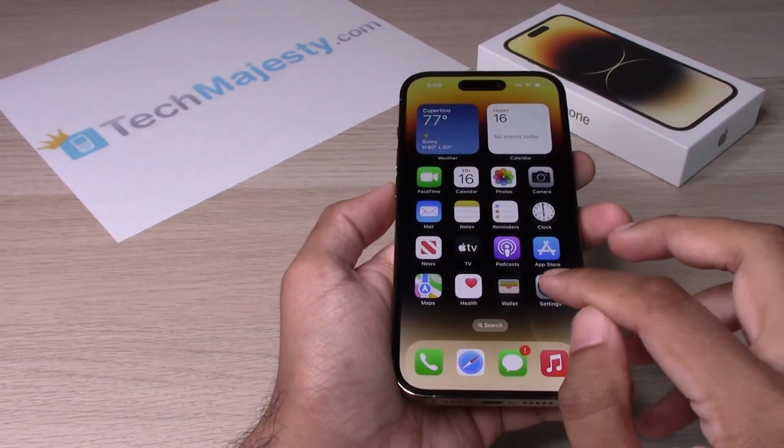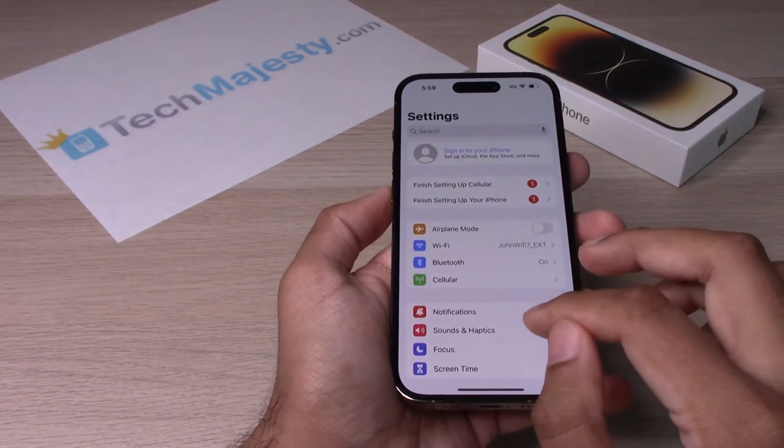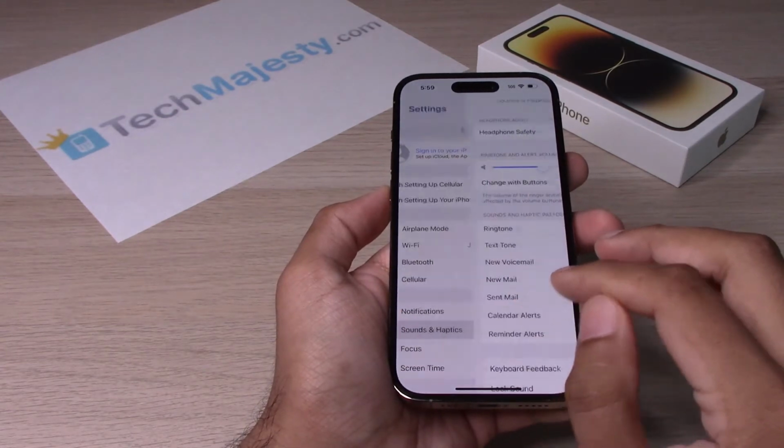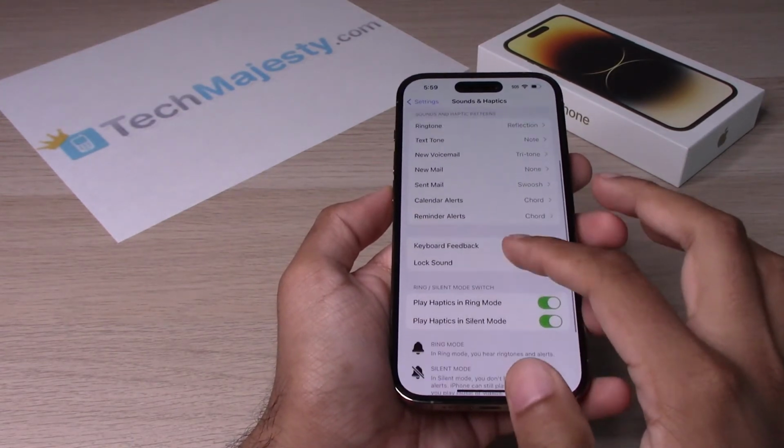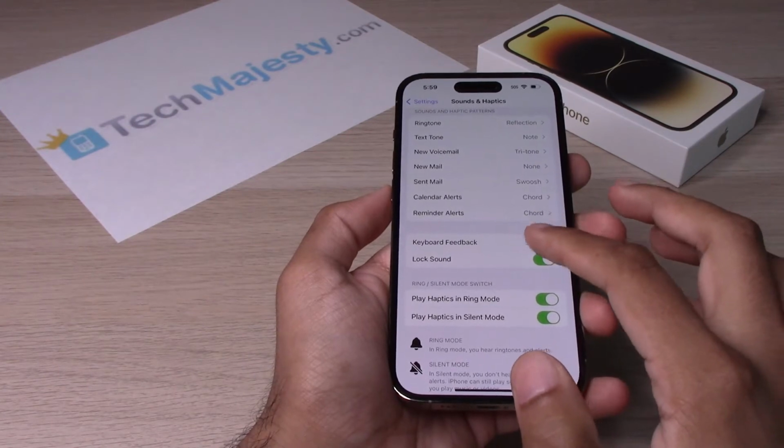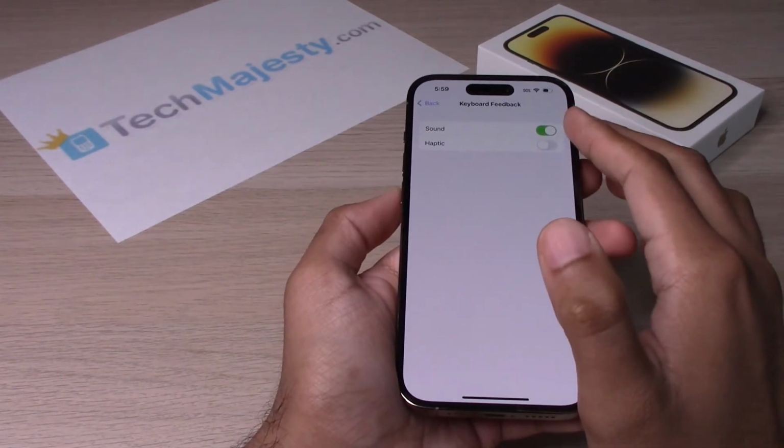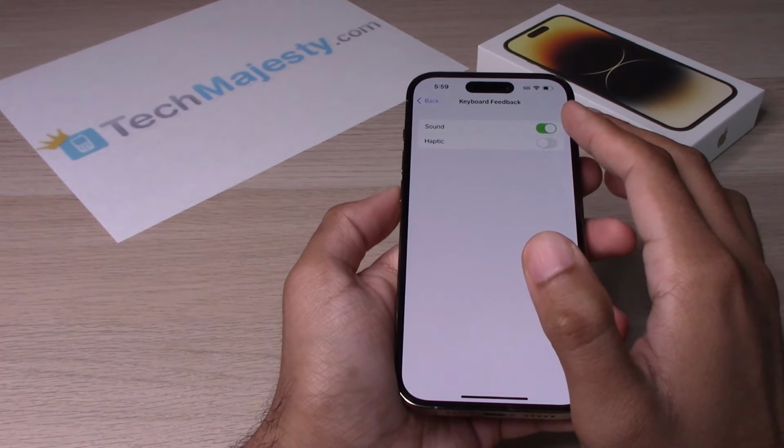So you will go ahead and go into Settings. From there you will click on Sounds and Haptics. From there, scroll down to where it says Keyboard Feedback. From there, you will either toggle on or toggle off the sound.